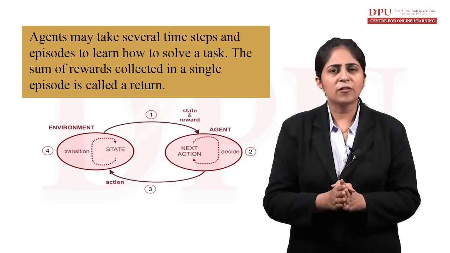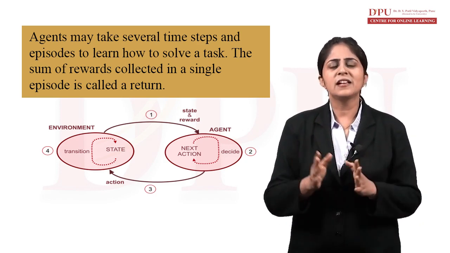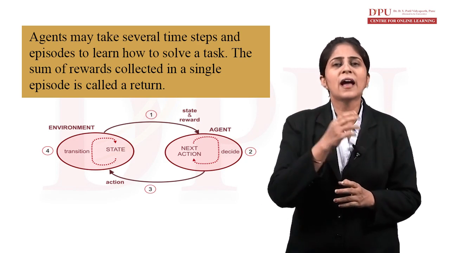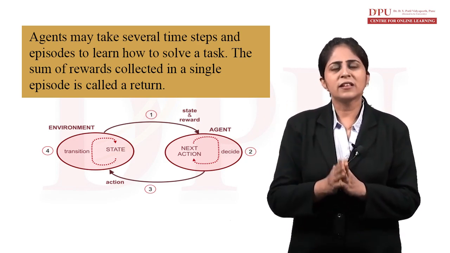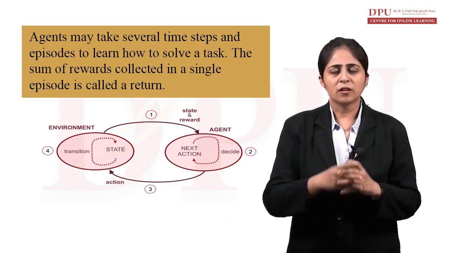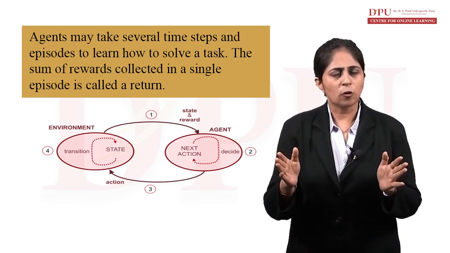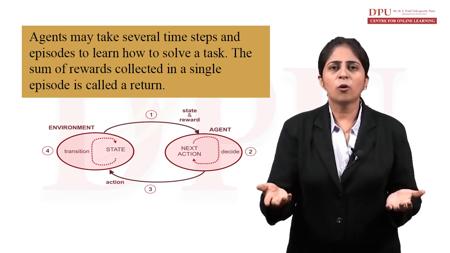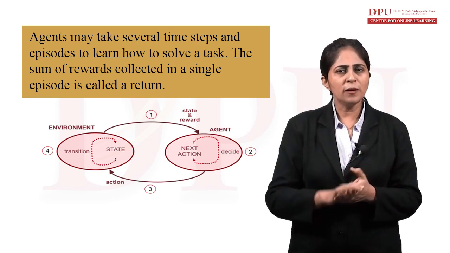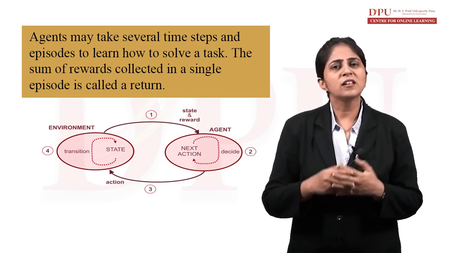The sum of rewards collected in a single episode is known as a return. Suppose we are talking about a particular stage of a game; the sum of rewards given to him is the return for him.